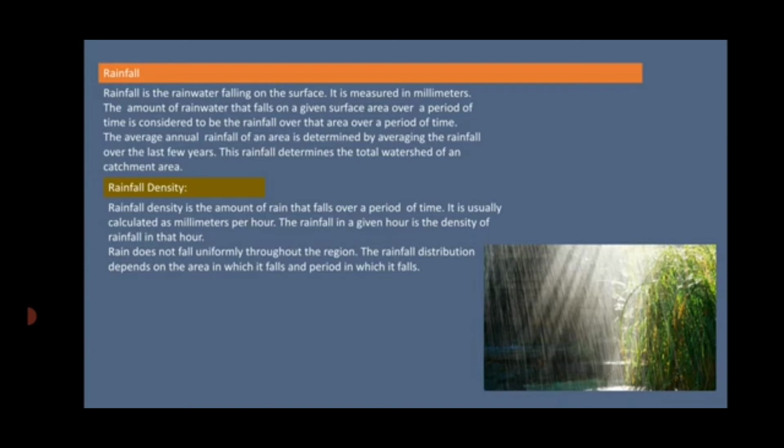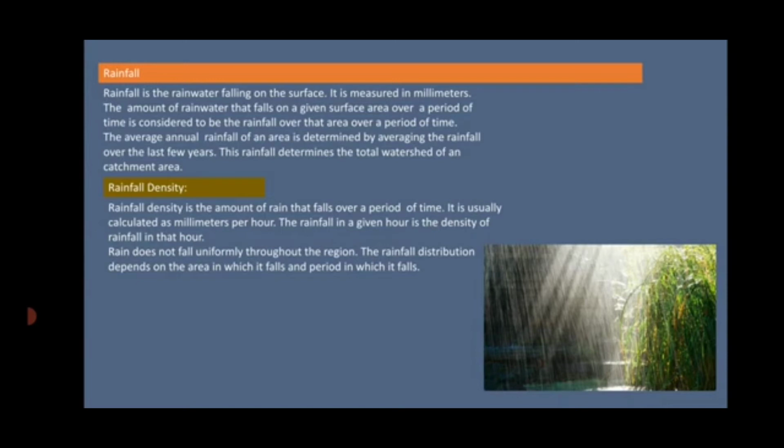It is measured in millimeters. The amount of rainwater that falls on a given surface area over a period of time is considered to be the rainfall over that area over that period of time. The water measured in this way up to a given date throughout the year is the accumulated rainfall up to that date, and the total rainfall of such measured rain throughout the year is considered as the annual rainfall of that area.